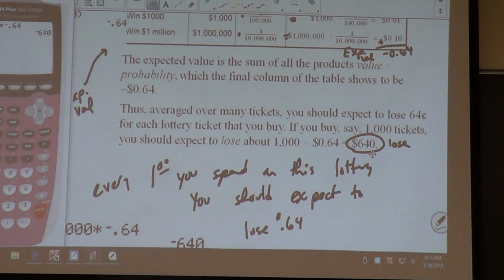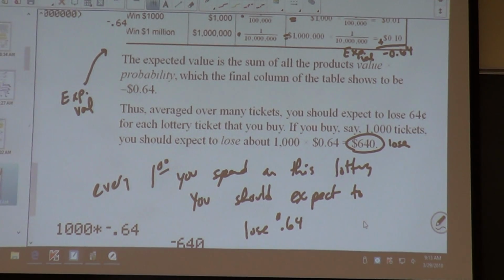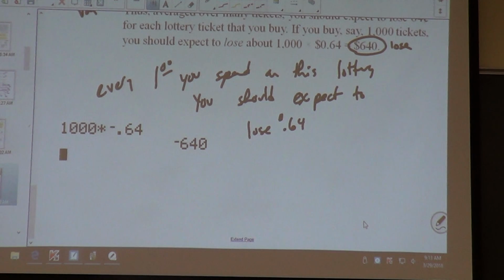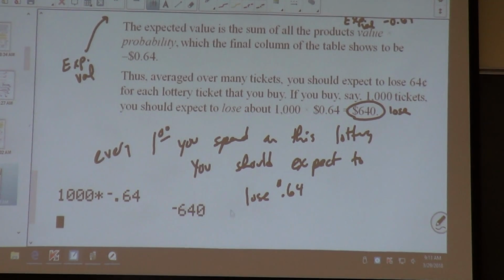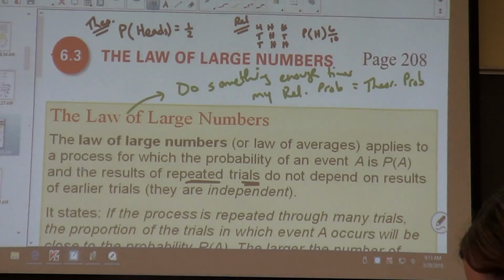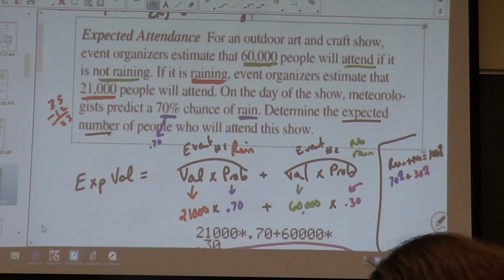So playing $1 here and $1 there adds up, and it becomes real. I mean, that's a lot of money. $1 a day, a couple of dollars here, a couple of dollars there. So that's the law of large numbers.